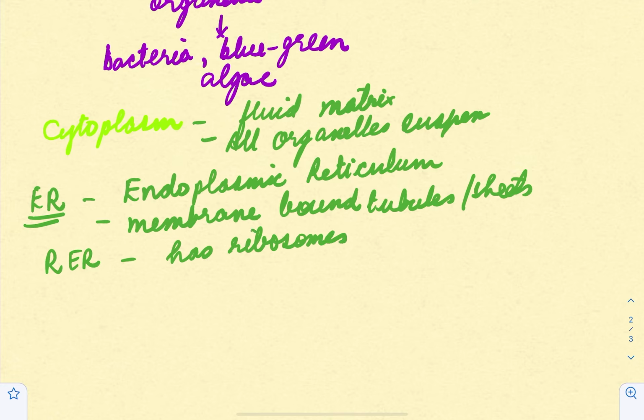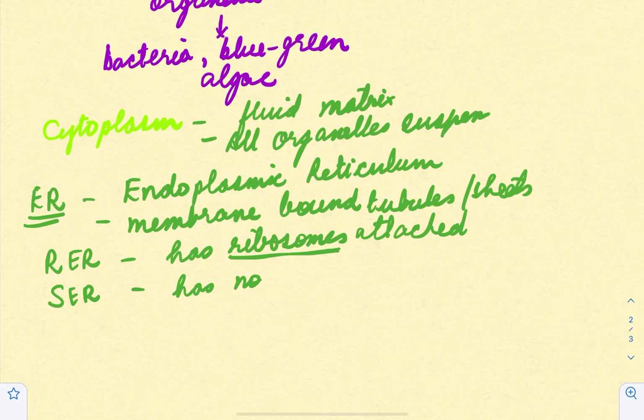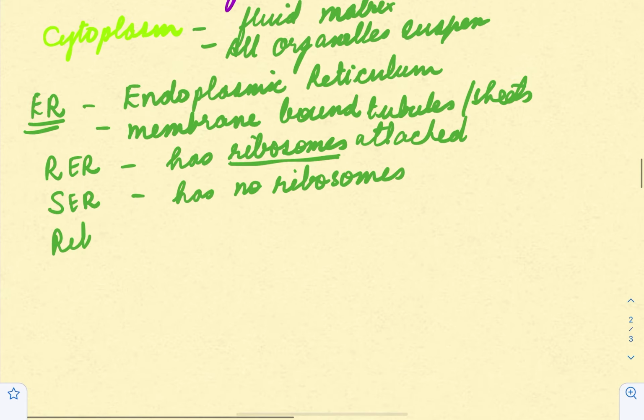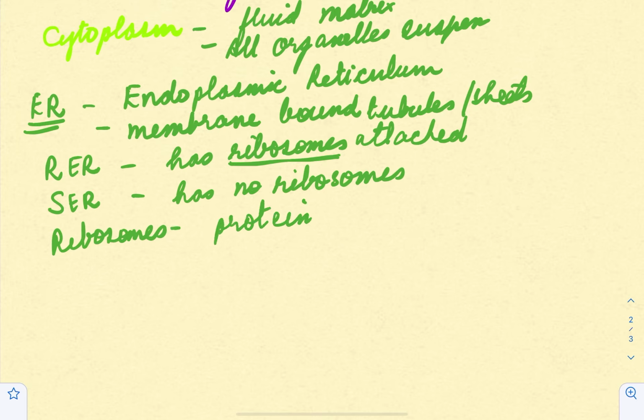Okay, so if you see it under the microscope, you would see that it appears quite rough. The surface doesn't appear to be smooth because it has ribosomes attached to it, and ribosomes are the site of protein synthesis. If we talk about smooth endoplasmic reticulum, it has no ribosomes attached to it, right? So ribosomes would be lying suspended around in the cytoplasm, but they are not attached to the endoplasmic reticulum. Now, ribosomes, as I said, they help in protein synthesis. You can say they are the protein factories of the cell. They are the protein factories where proteins are made.